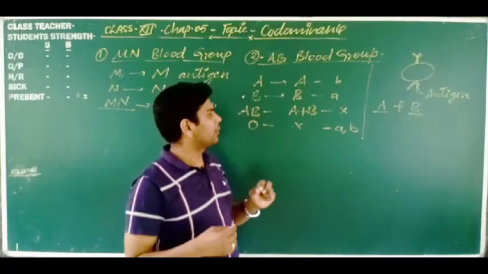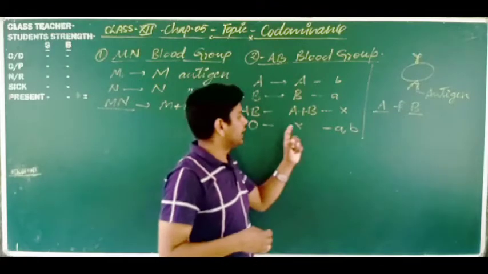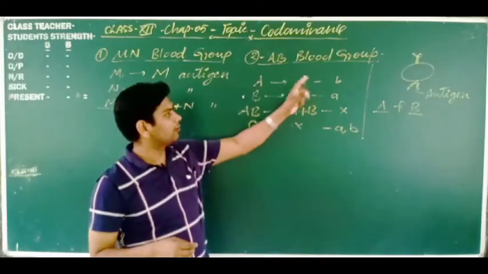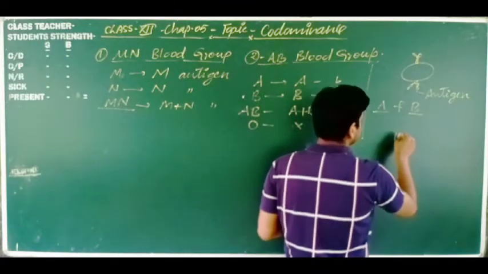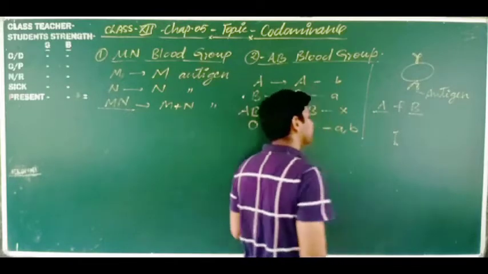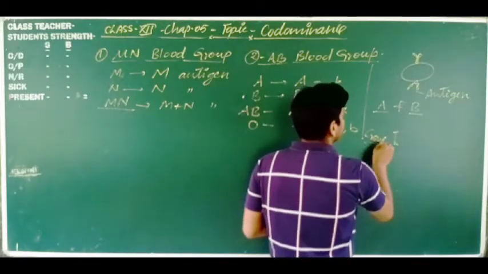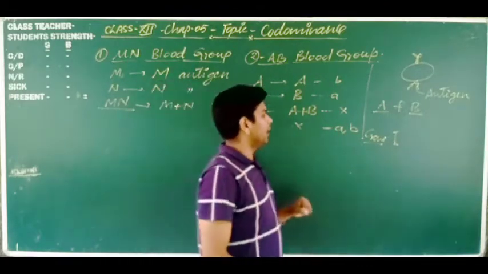So on the basis of the presence of antigen there are four types of blood group, but there is a gene which regulates the formation of this antigen. Which is the gene? The gene is represented by I. So this is the gene I. Gene I is expressing in this manner. Gene I has two